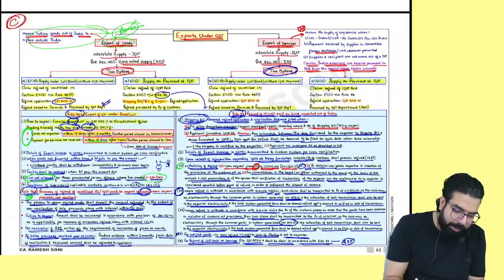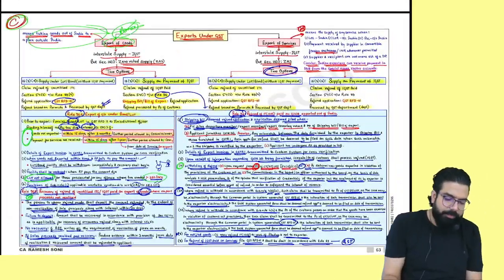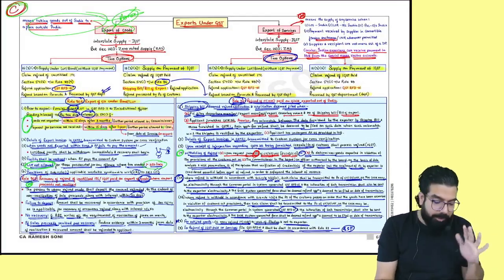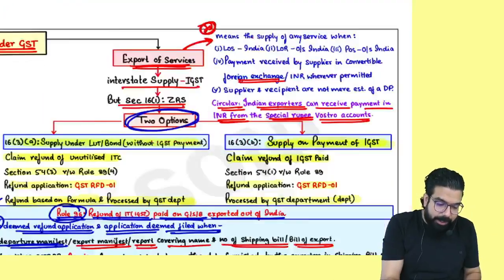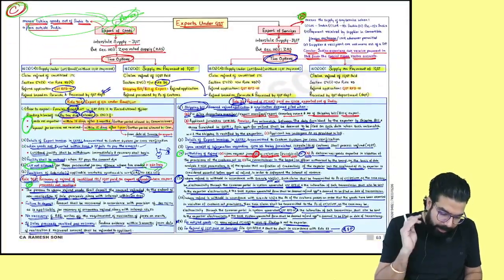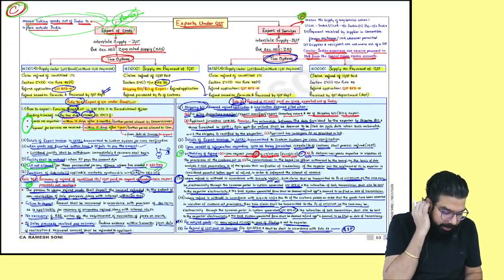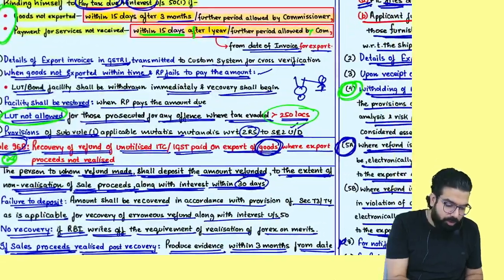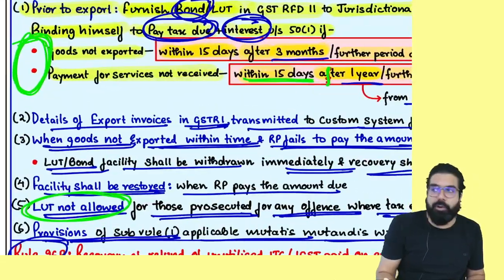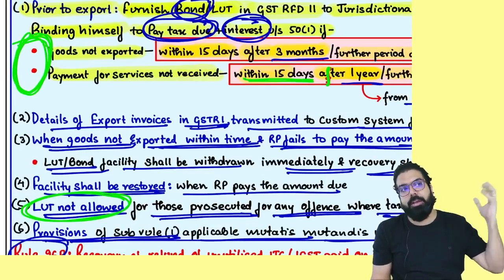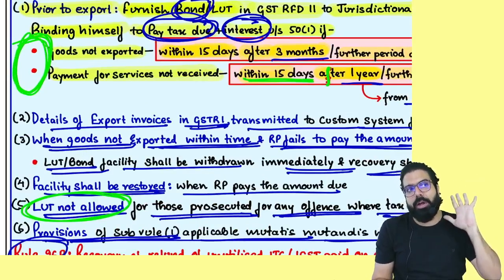People, this chapter is a C graded chapter. Might be one question can come, might be one question can't come, but in my opinion, one thing to remember is export ka definition. You should remember withholding of refund wala point. You should remember in case of LUT or bond, you should export within how much time? Goods within 3 months. Payment should be received within 1 year.